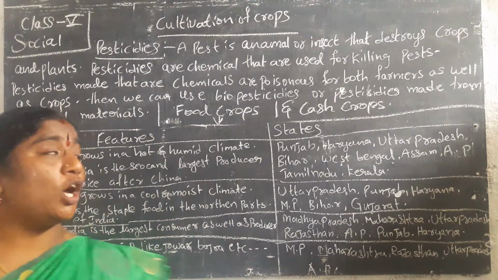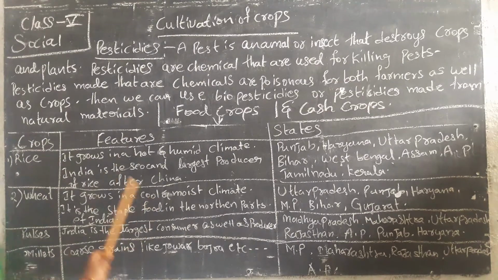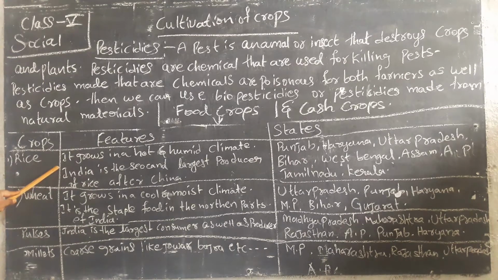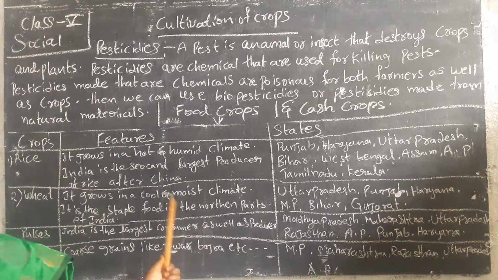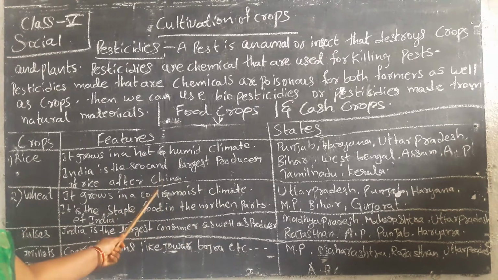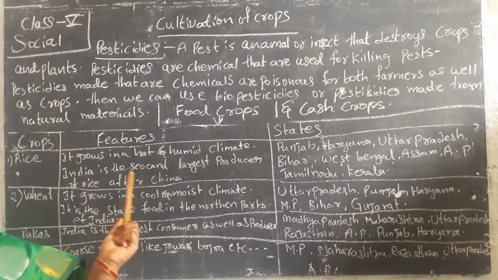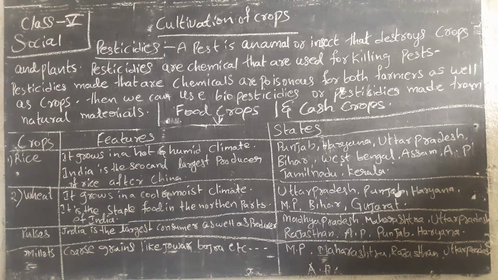These are the food crops. You can prepare this chart on the worksheet. You have to mention the food crops, label the table, and mention the crop features and the states where it is produced. You should write this in the third part of the social worksheet. I am not sending it specially. You should watch the video, write the worksheet answers and send them through the WhatsApp group. Okay.